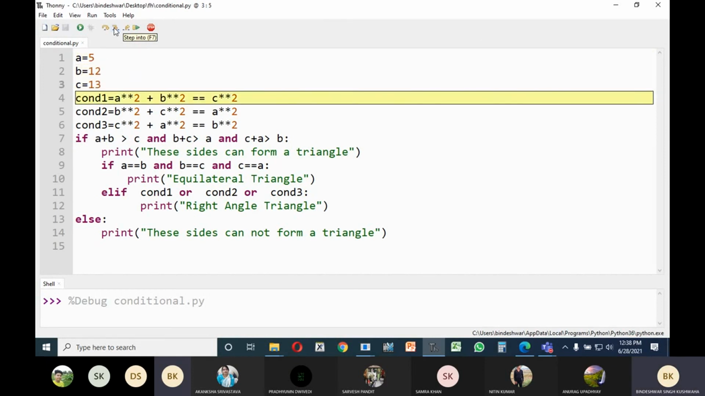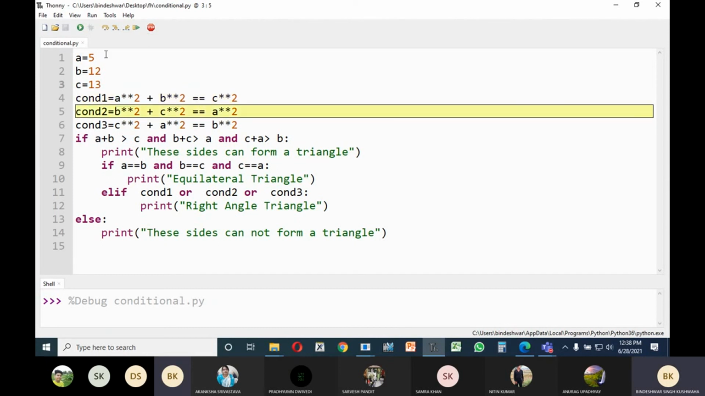See the condition here. A square is being evaluated, 5 square, 25. See very carefully. 25 plus 144 equal to, here it is 169. See that, 169. So that is true. Condition 1 is true. So in condition 1, true is being stored.